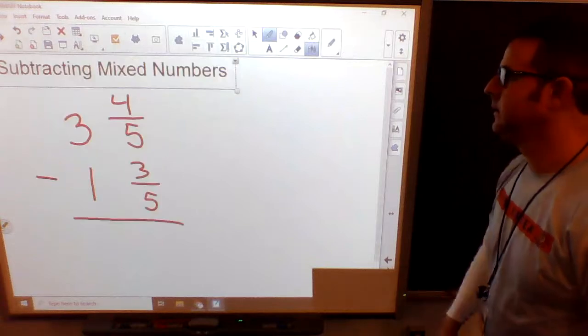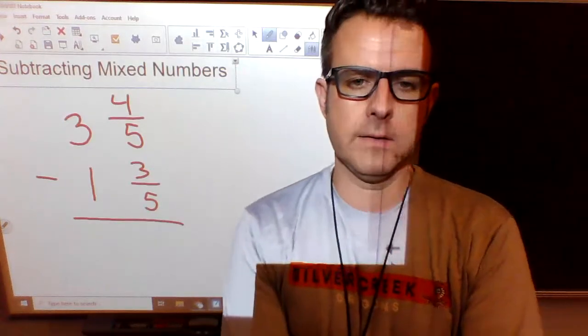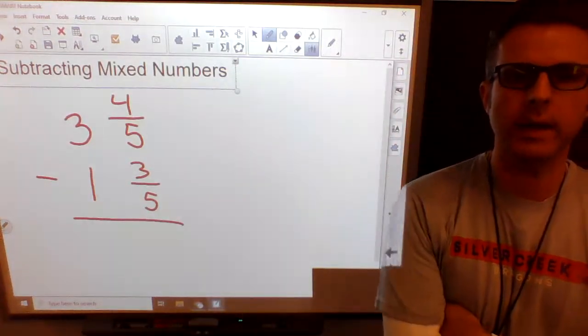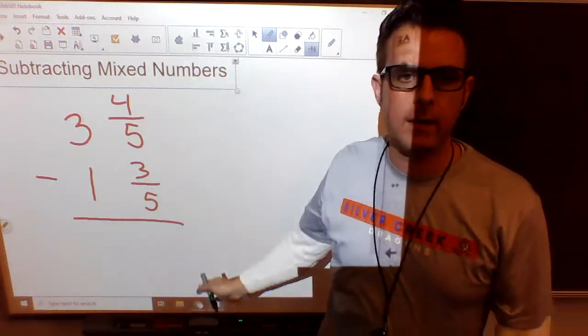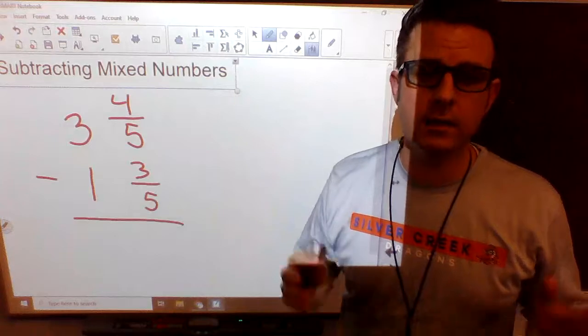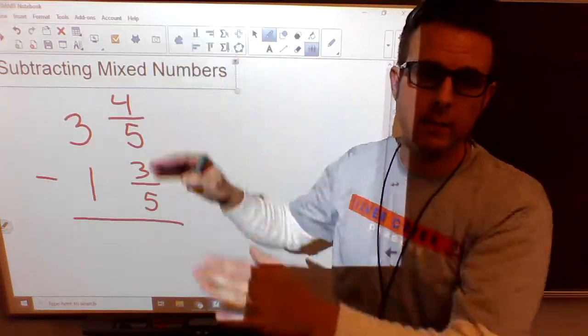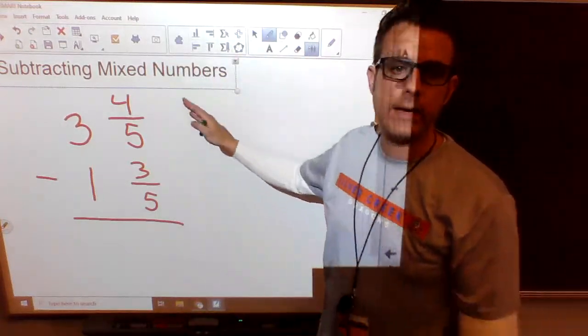So now we can subtract mixed numbers. First thing I want to point out, look how Mr. Drake has his numbers written. I have them vertically. This is going to save you a lot of frustration if you line it up from top to bottom.